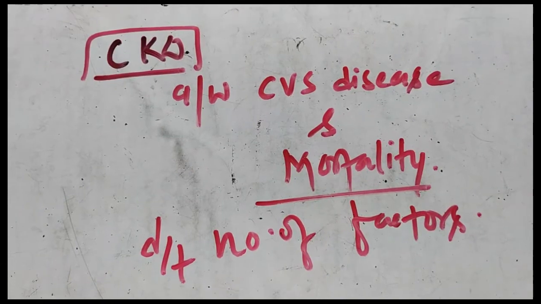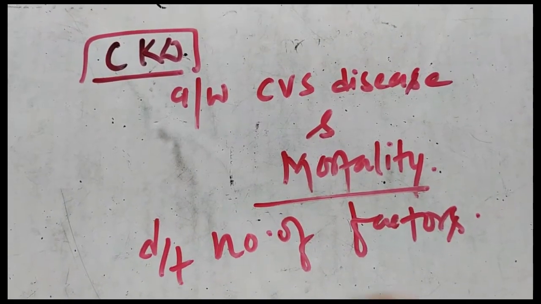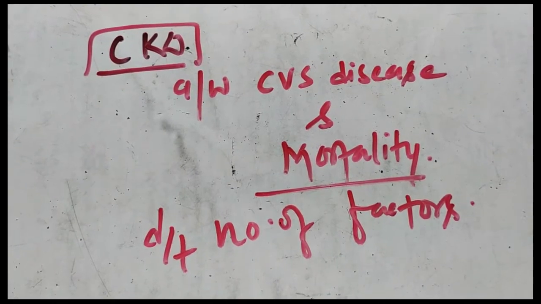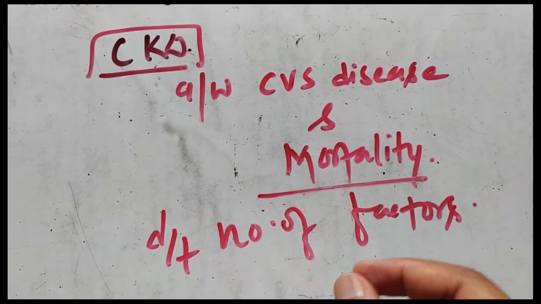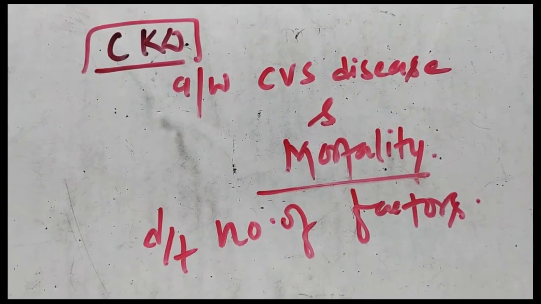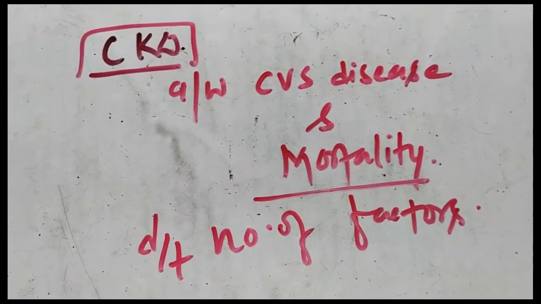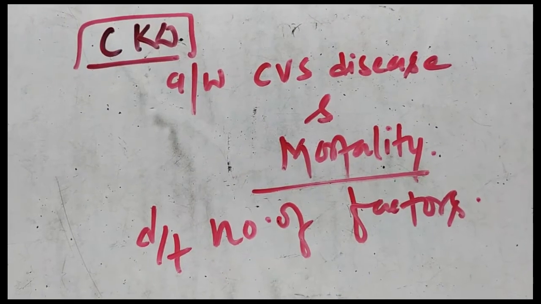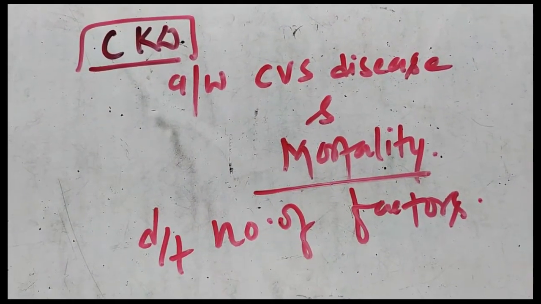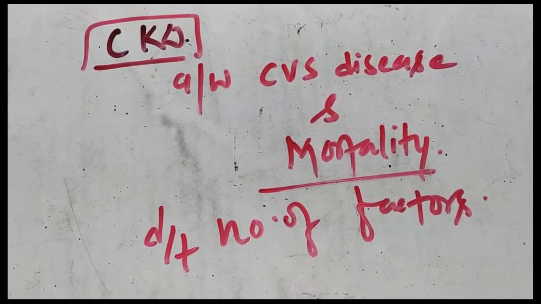Now you should know one thing, that chronic kidney disease is associated with cardiovascular disease, and the mortality in CKD is especially due to cardiovascular disease, due to a number of factors. Keep in mind that patients with CKD usually die especially due to cardiovascular disease.